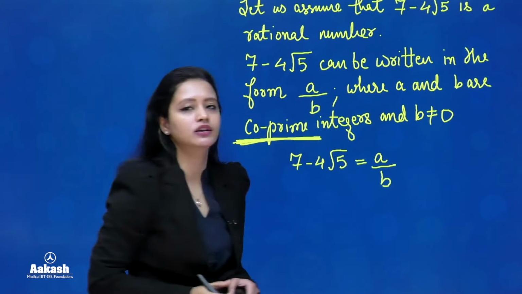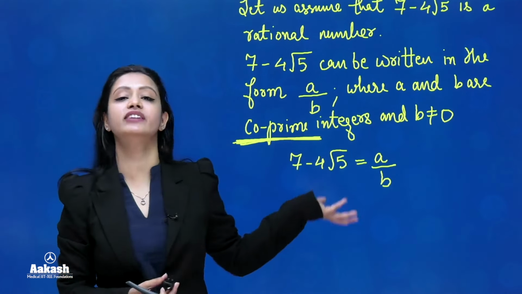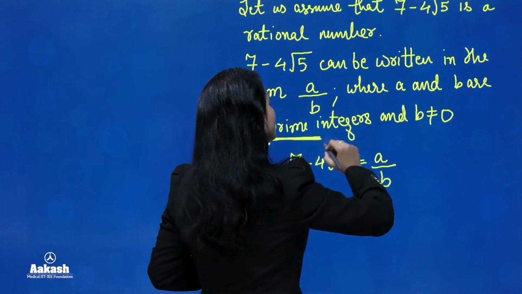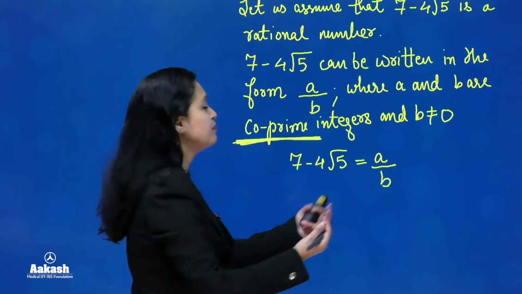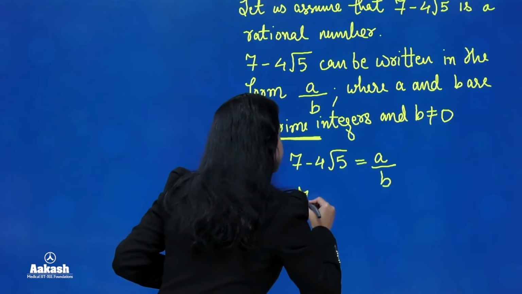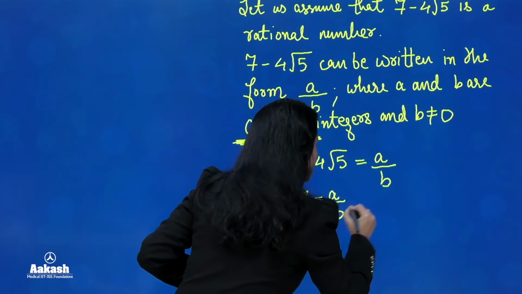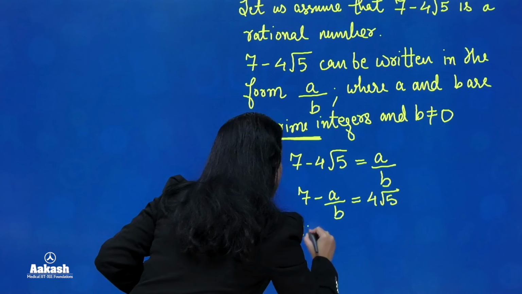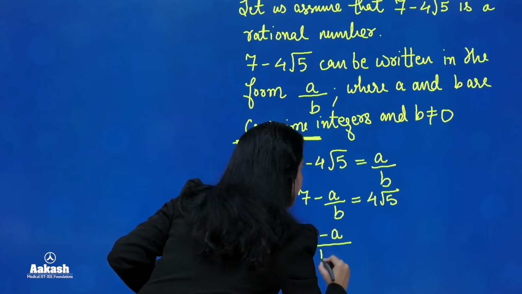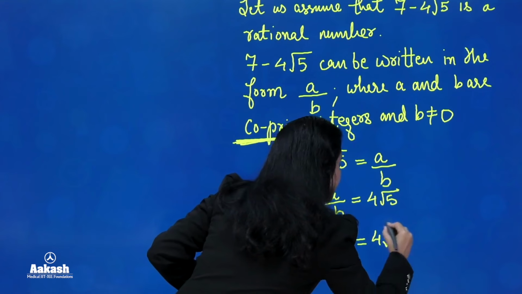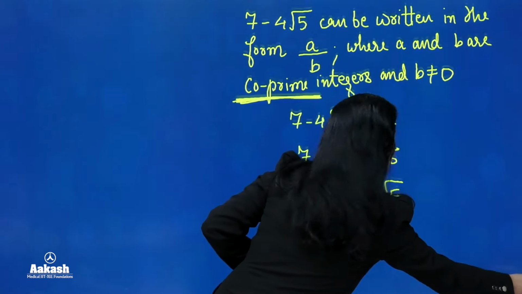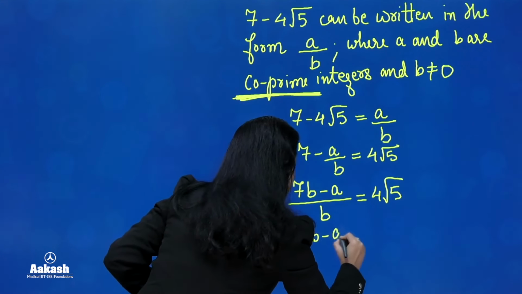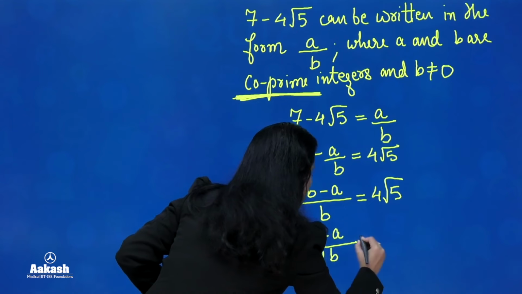Now what I'm going to do here is I'm going to deduce what root 5 will look like. So for that I'm going to take this minus 4 root 5 on the right hand side and bring A by B on the left hand side. So we'll have 7 minus A over B is equal to 4 root 5. So I can write this as 7B minus A over B is equal to 4 root 5. Now I'll take this 4 also on the left hand side. So we'll have 7B minus A over 4B is equal to root 5.